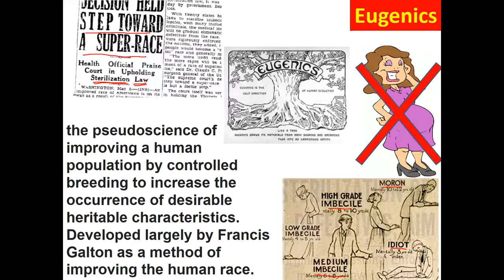So our goal is to sterilize the people that we deem unfit. And we will make sure that only the white people or the Anglo-Saxons reproduce and create a strong genetic family tree based on eugenics. So no reproduction of the inferior race, only the strong white man.